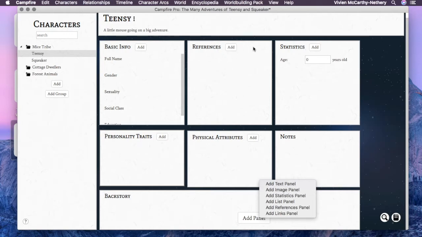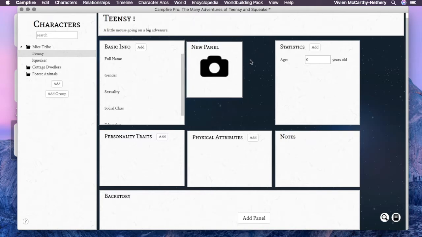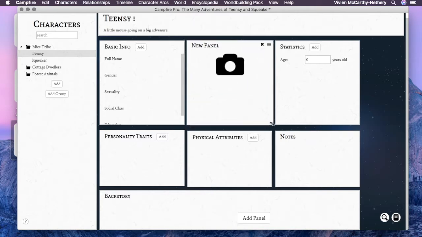There's also a place to do photos. So hold on one sec. So there's photos. You can change out the panel and make it a photos panel. So if you have a picture of your character, you put it in there, and when you're looking, you see the stats, you see the character, you see the relationships, different stats about like age and height and weight and all that stuff, which is really cool. It's all kind of right at a glance. I like that. So down there's the backstory and personality.